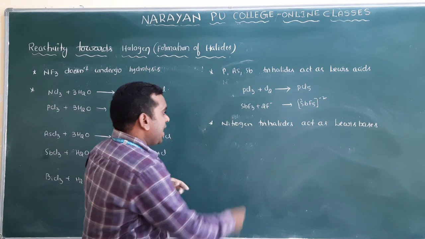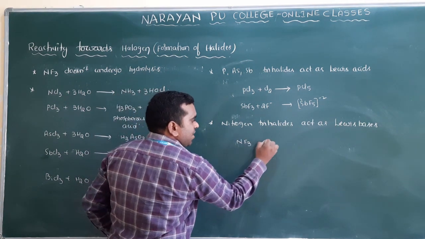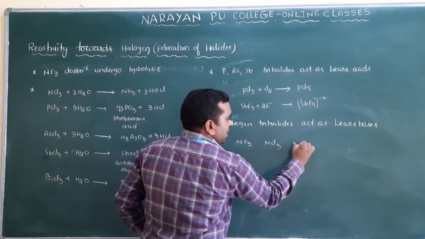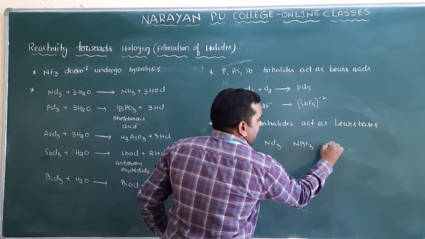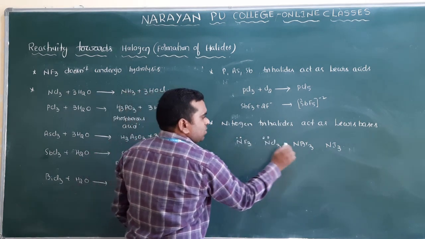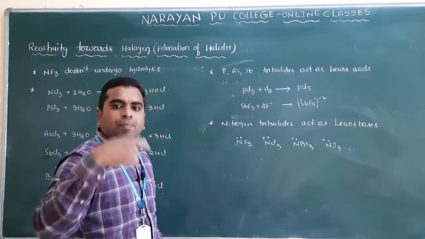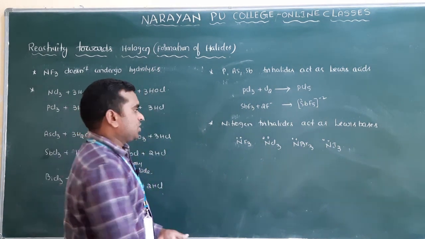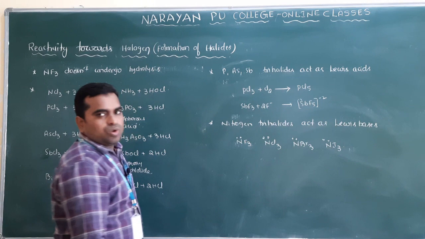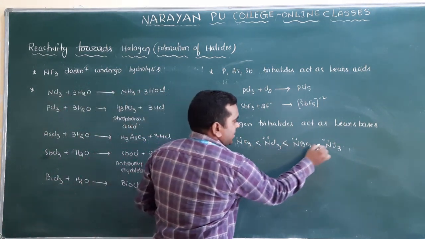So that's why, if I take, suppose, NF3, NCl3, NBr3, NI3, they have which one? Lone pair of electrons. So that's why they donate the lone pair of electrons to other electron pair acceptors, and what we call bases. So that's why they act as Lewis bases. What is the basic character here? Basic character, this is. Why?